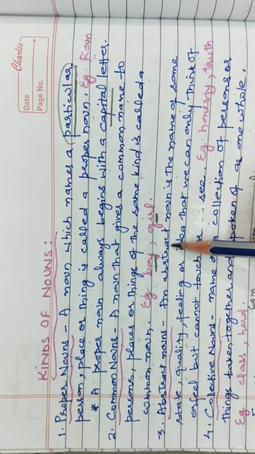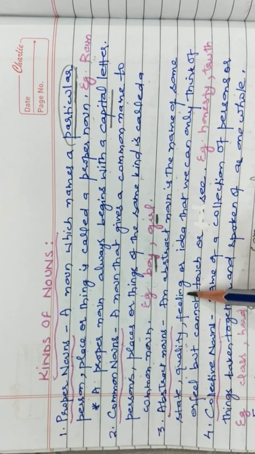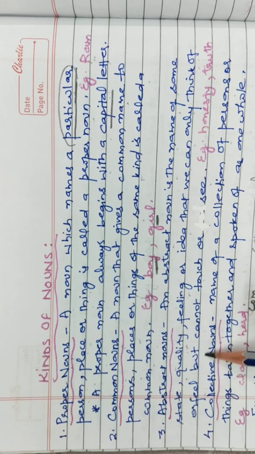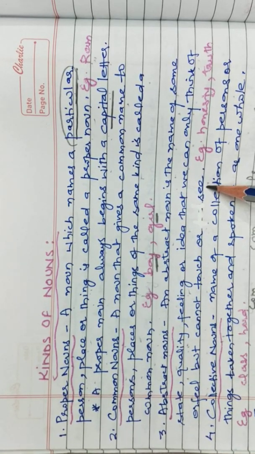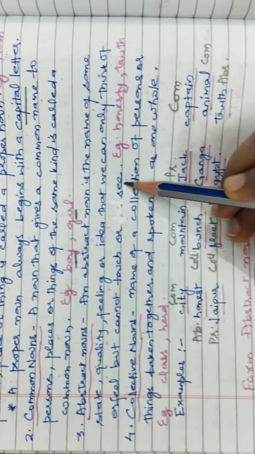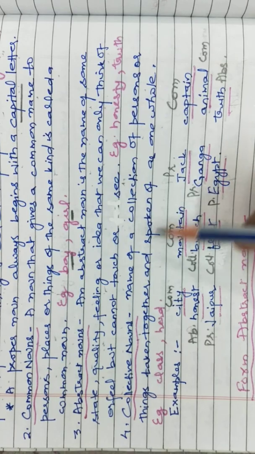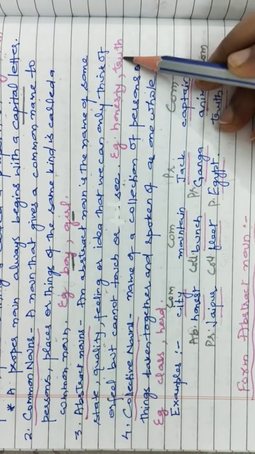Abstract nouns. An abstract noun is a name of some state, quality, feeling or idea that we can only think of or feel but cannot touch or see. So any particular noun which we cannot touch or see, we can only feel it, that is an abstract noun. For example, honesty, truth.